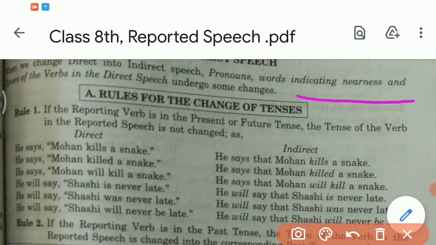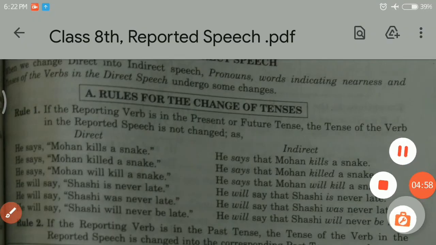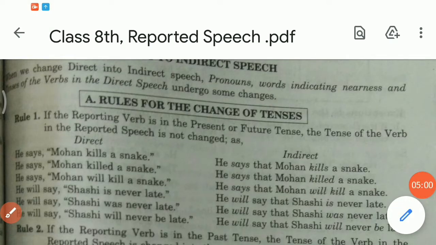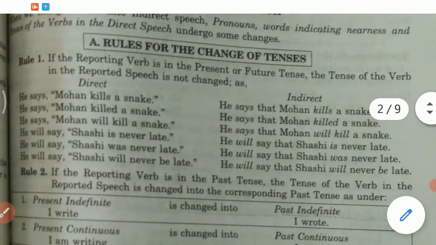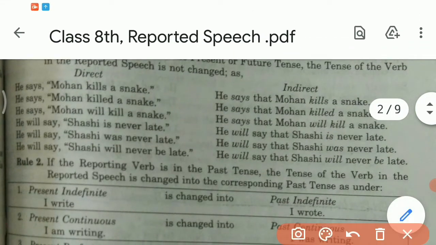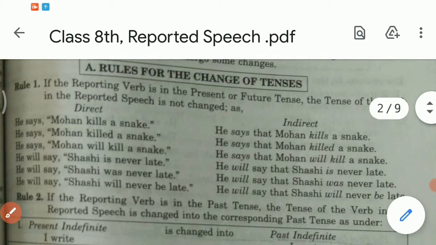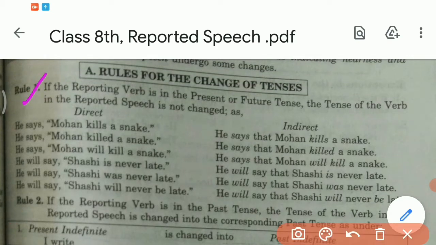pronouns, words indicating nearness and tenses of the verbs in the direct speech undergo some changes. Here are the rules for the change of tenses. Rule number 1, you may see here. If the reporting verb is in the present or future tense. Dear students, you all know which is your reporting verb. Here says, which I am underlining. These are your reporting verbs.